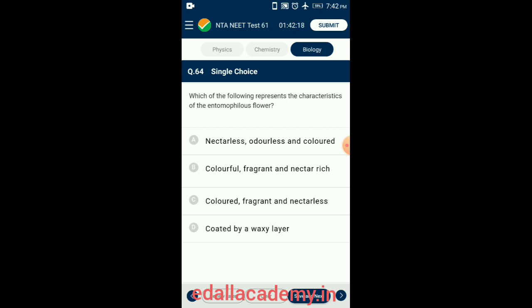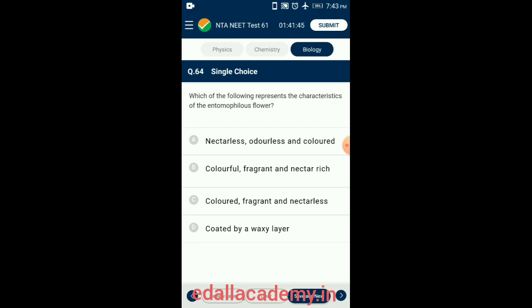Question number 64. Which of the following represent the characteristics of entomophilous flowers? Characteristics of entomophilous flowers are large, brightly colored, and produce persistent fragrance. Flowers are more conspicuous. Smaller flowers are produced in compact groups called inflorescence. Flowers pollinated by bees are usually blue, purple, or yellow in color.